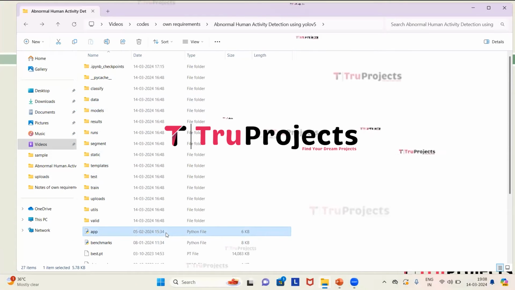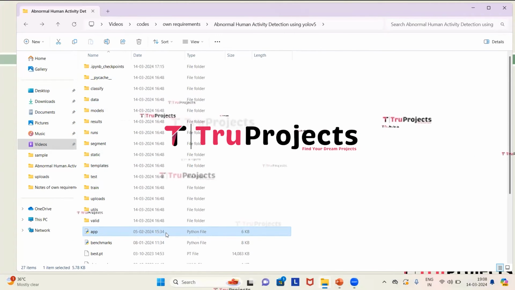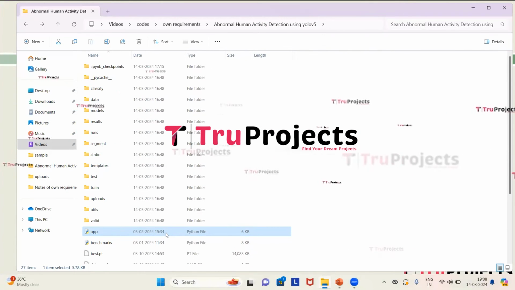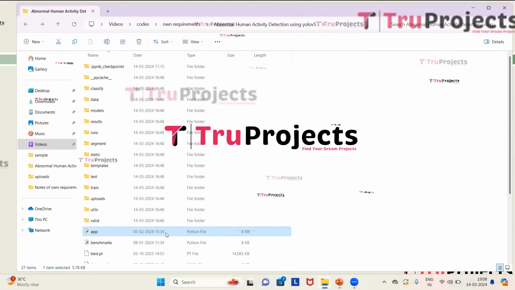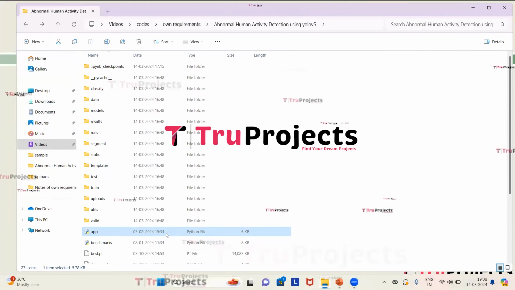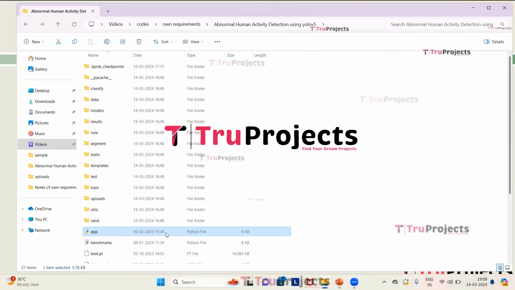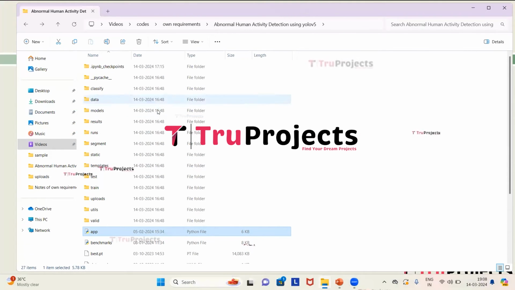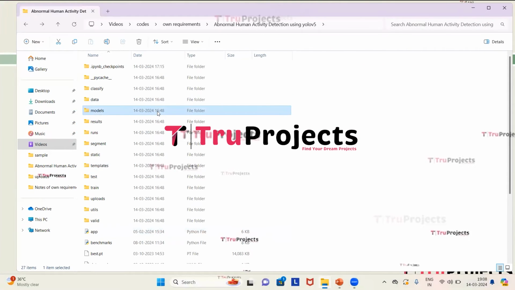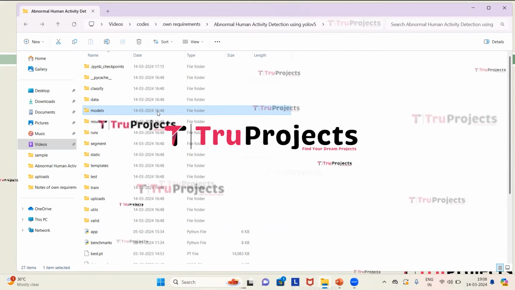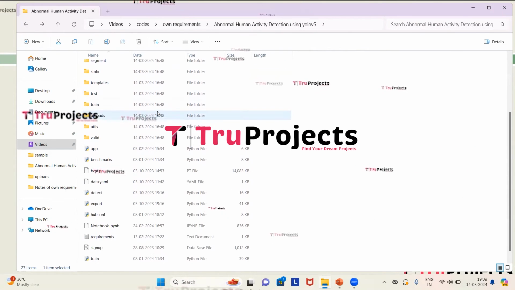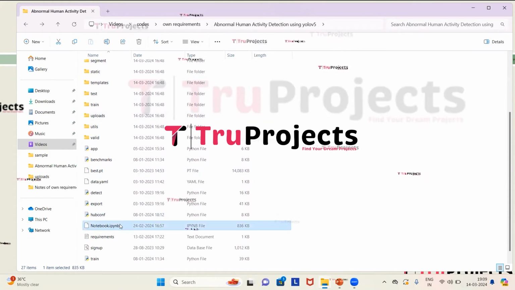This is the app.py file. This .py file contains the information related to front-end logic. It includes code written in Python that handles server-side operations such as processing user requests, interacting with the database, and generating dynamic content to be rendered in HTML templates. This is the model folder, which contains the algorithm information and that will be loaded into the project code during runtime.